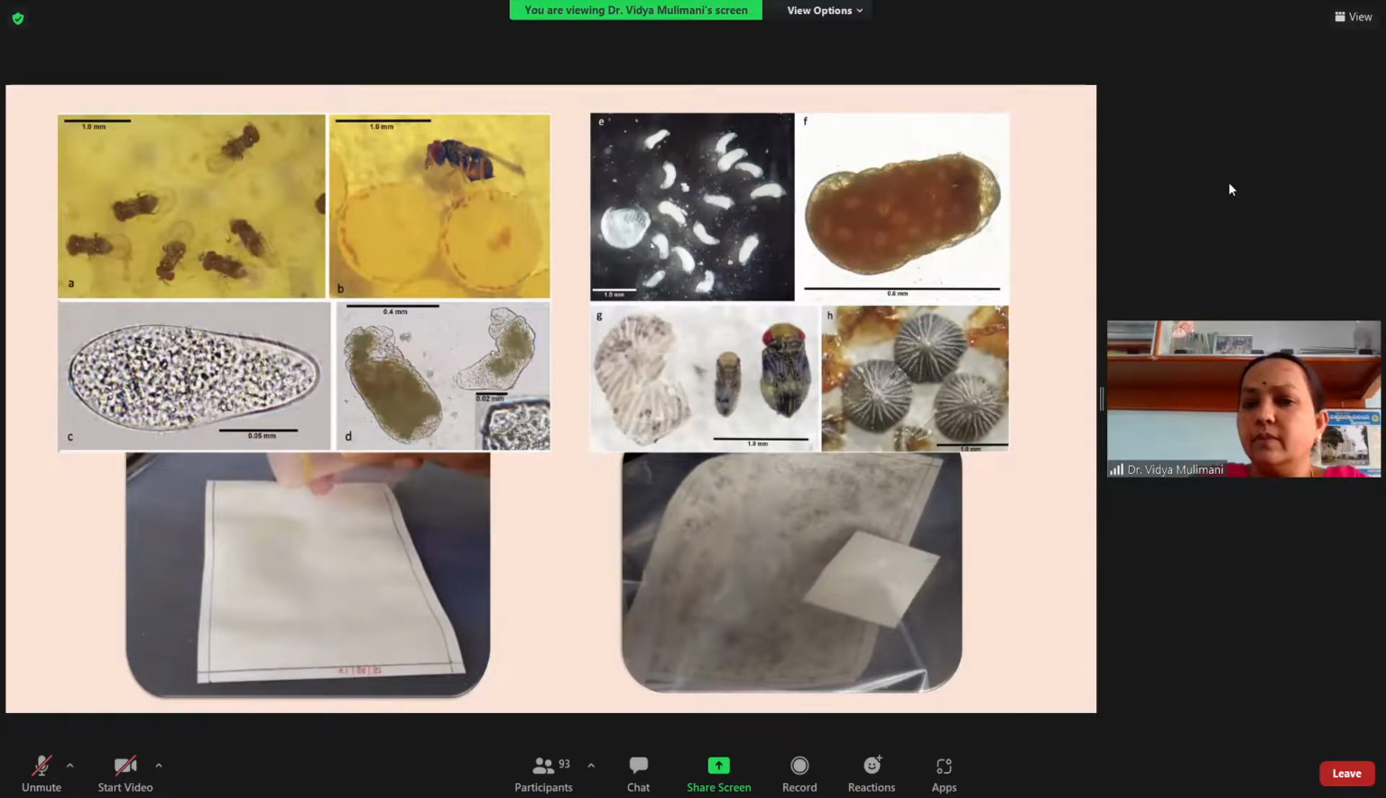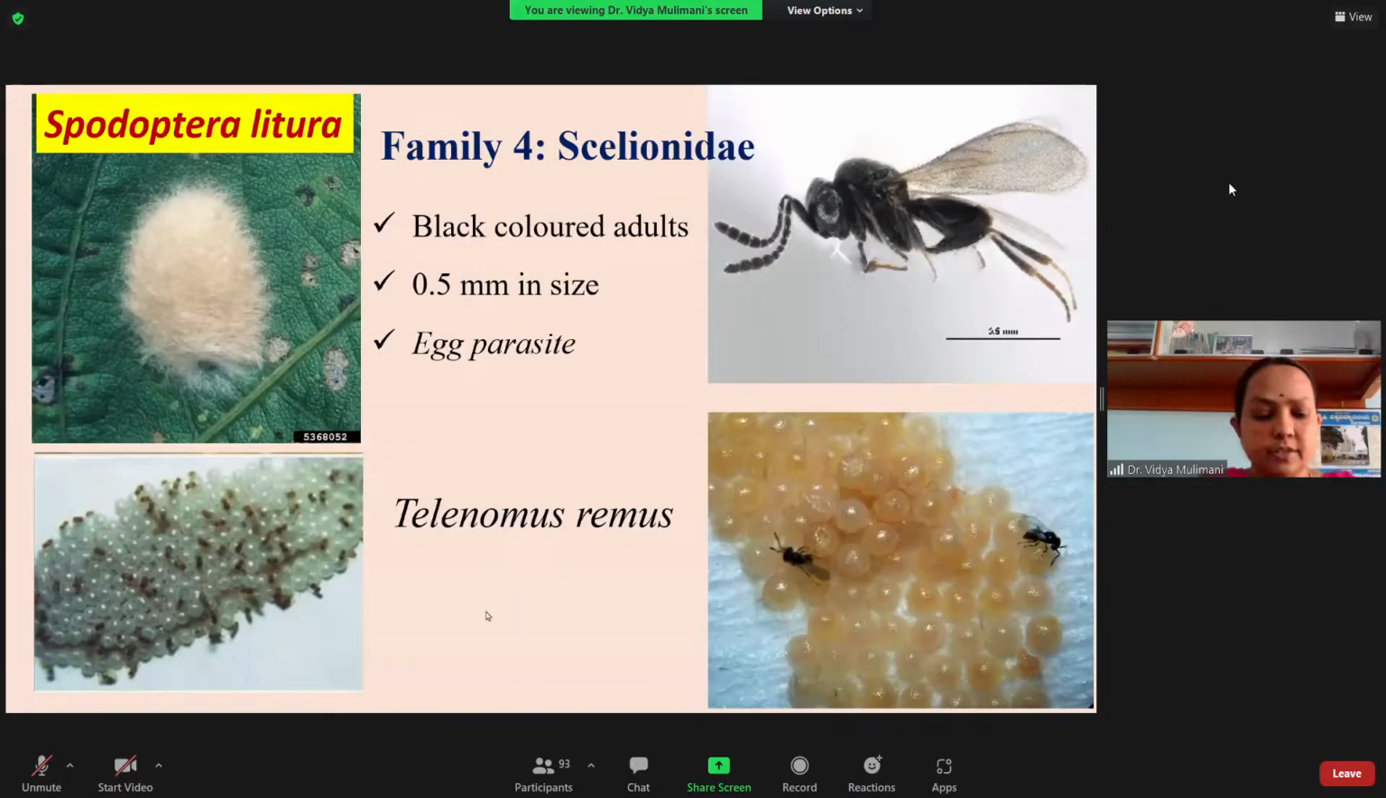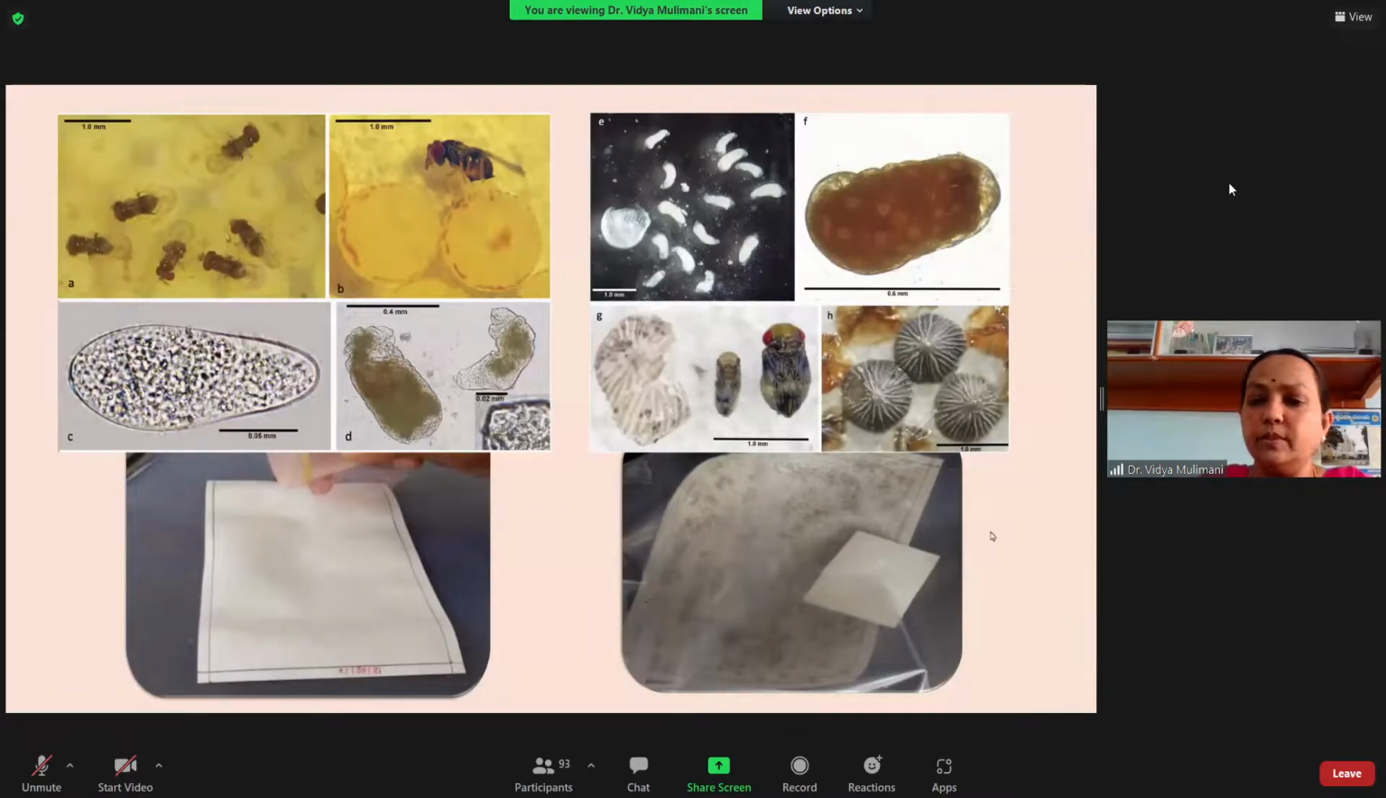When you dissect out the egg, you see the early instars of Trichogramma, and under the microscope you can see the larva, that is Trichogramma, developing inside the egg. All these stages. This is the pupa, which has red eyes, and if you disturb it, you can get the pupae. With this, I will complete some of the families under the order Hymenoptera.